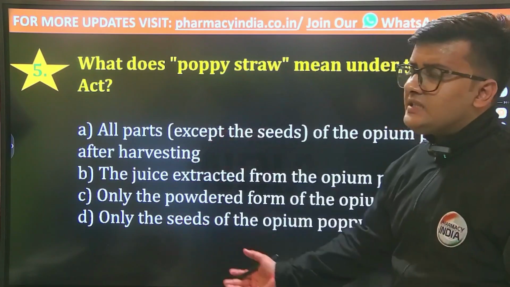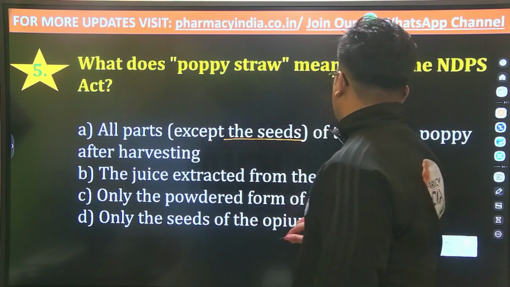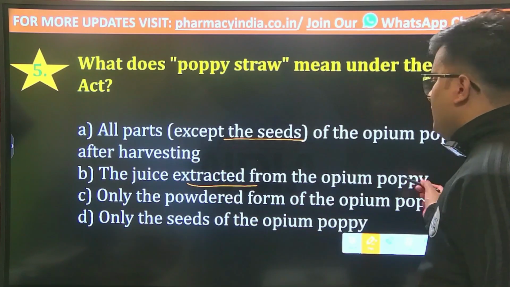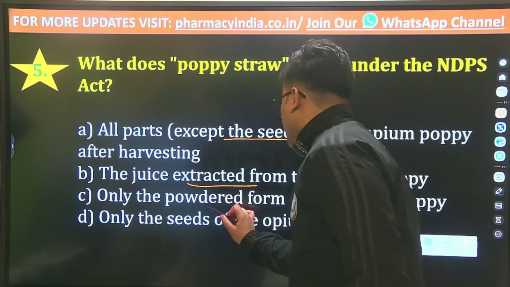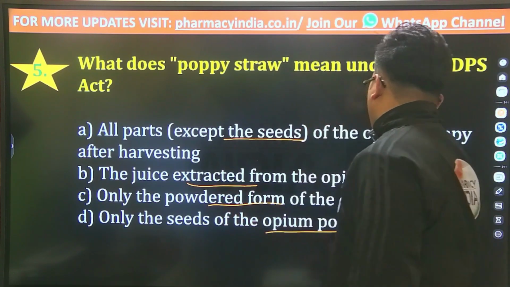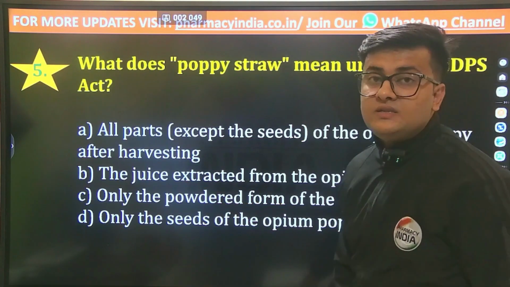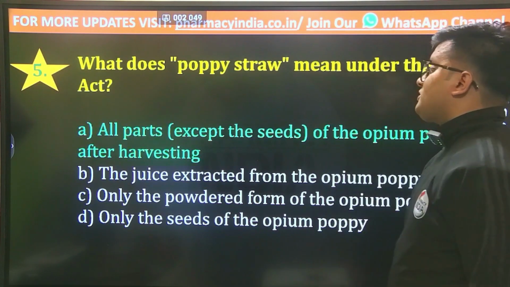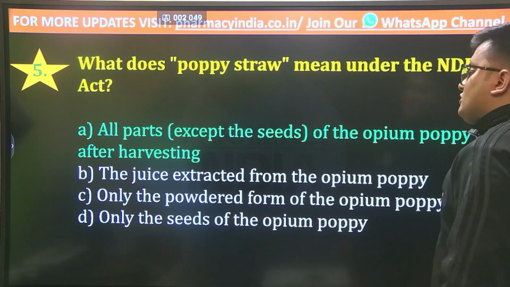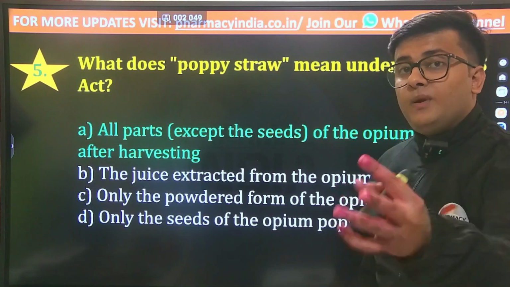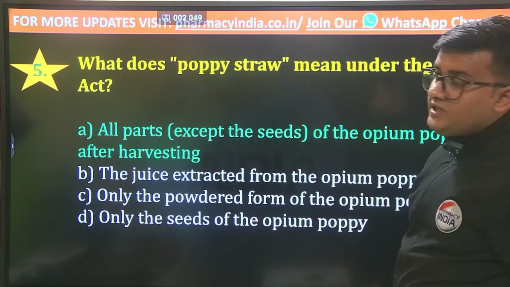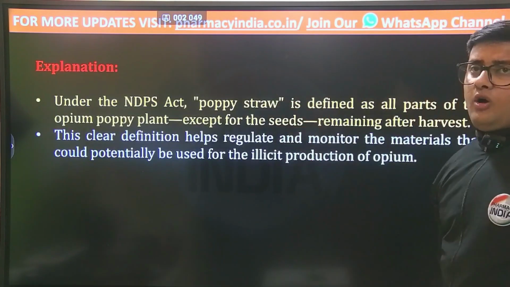The options are: all parts except seeds of the opium poppy after harvesting, or the juice extracted from the opium poppy, or only the powdered form of the opium poppy, or only the seeds of the opium poppy. And the correct answer is option A, that is all parts of the poppy straw, that is opium poppy, after harvesting, not before harvesting. Because mind that.